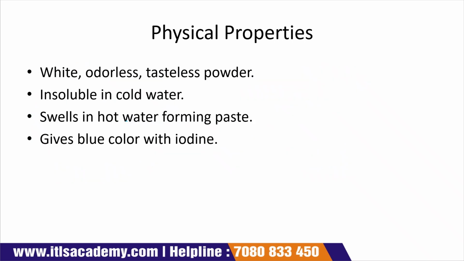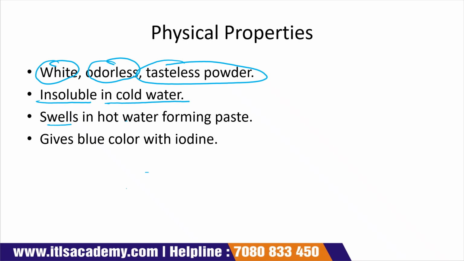Physical properties: white, odorless, tasteless powder, insoluble in cold water, swells in hot water forming a paste, gives blue color with iodine. The first physical property is that it is a white colored powder. Okay, and there is no smell of that powder and no taste.